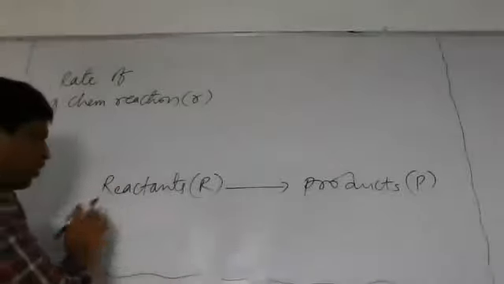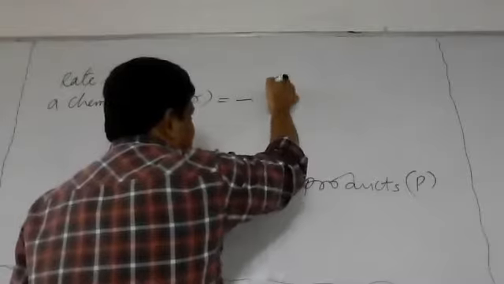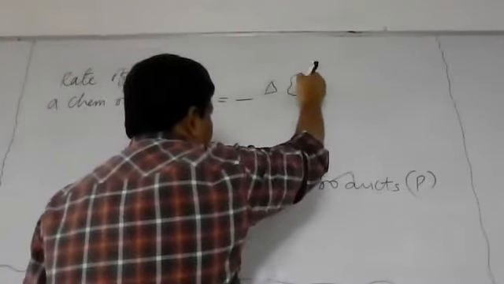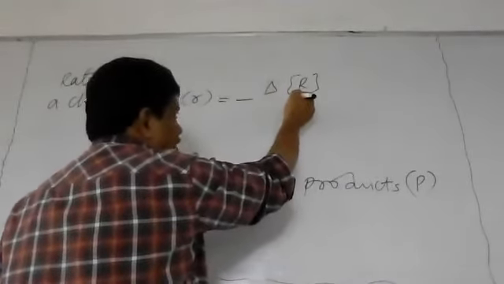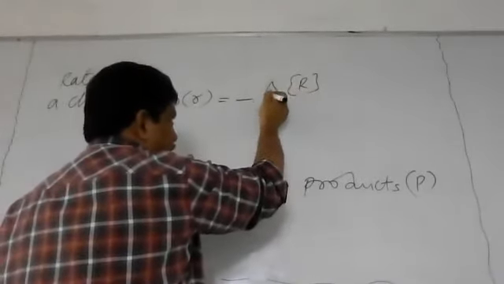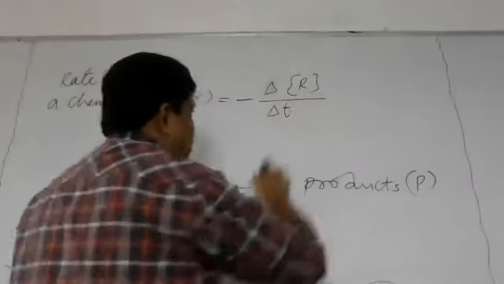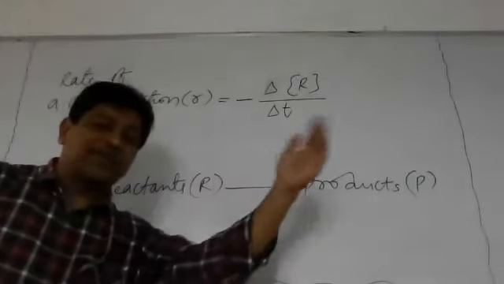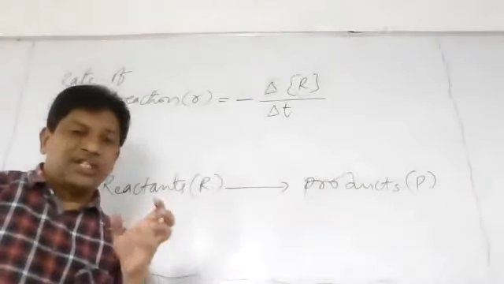Is that clear? So now the rate of chemical reaction is equal to minus the change in concentration of reactants. The square bracket indicates concentration in moles per liter. So, change in concentration of reactants divided by the difference in time. Initially 0 seconds, after 5 seconds, delta T is 5 minus 0.